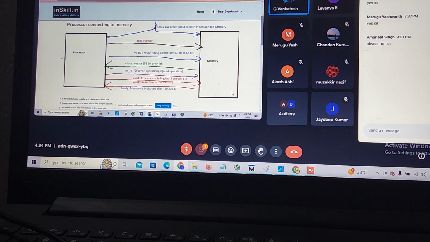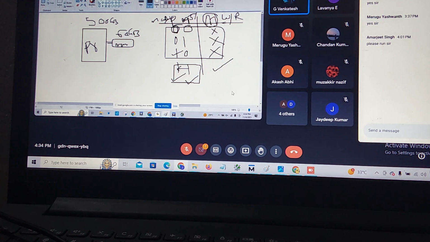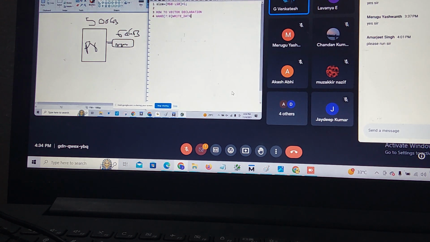I will explain what a vector is and what an array is, using a small example right now. Can anyone tell me what this is? I have taken my size as 15 down to 0 and memory of 1023. This is a vector array declaration. Can anyone tell the meaning of this?